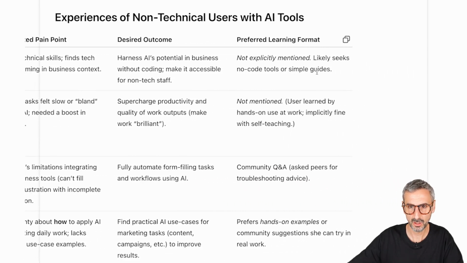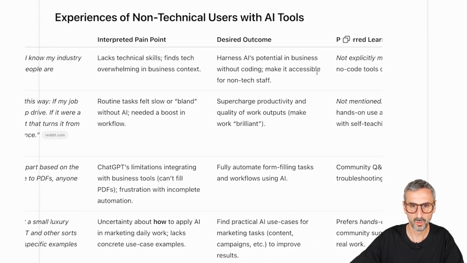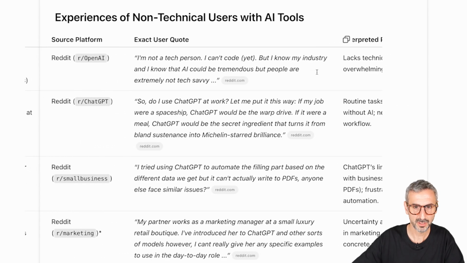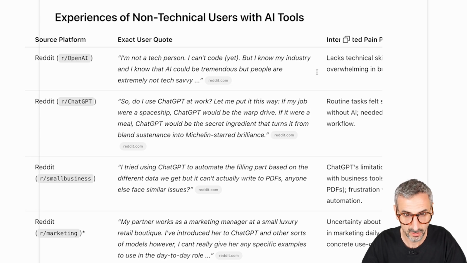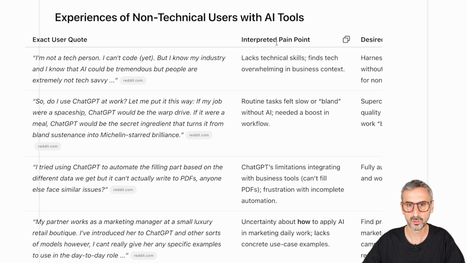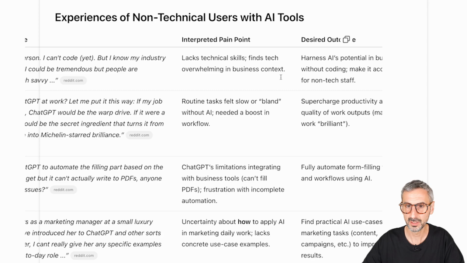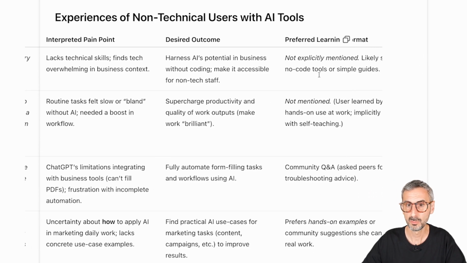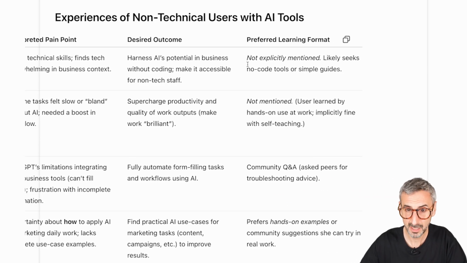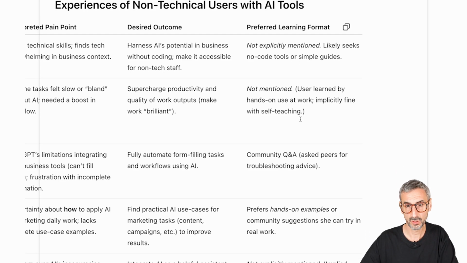So you see this table goes on to the right quite deep with all of these columns right here. So, not a tech person, can code, but I know my industry and I know that AI could be tremendous, but people are extremely not tech savvy in my industry. So here I have the interpreted pain point: lacks technical skills, finds tech overwhelming in the business context. The desired outcome: harness AI's potential in business without coding, make it accessible for non-tech staff. Preferred learning format: this was not explicitly mentioned in that subreddit thread, but likely seeks no-code tools or simple guides.